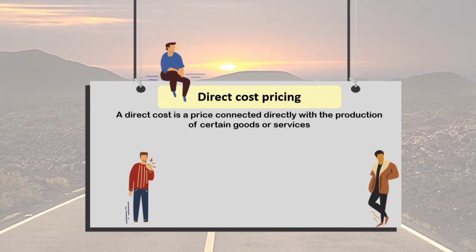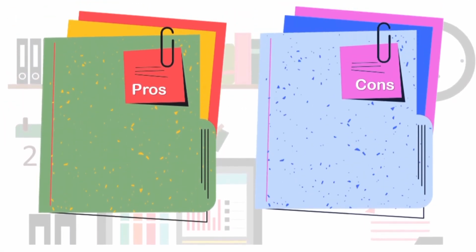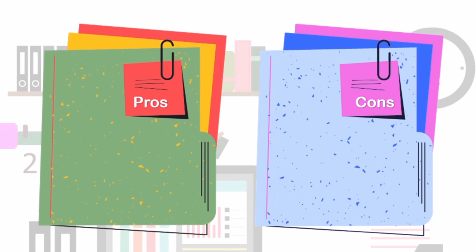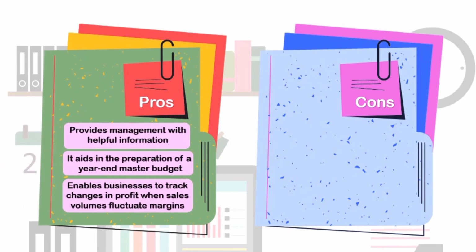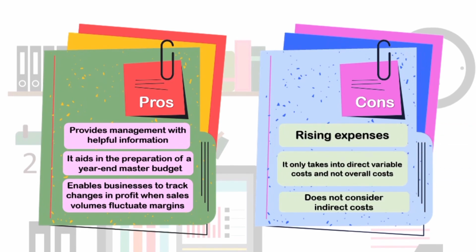It is a price that is connected directly with the production of a certain good or services. The characteristic is quite simple to determine the cost object and direct expenses do not need to be constant. The pros of this pricing strategy is it provides management with information, it helps to prepare year-end budget, and it enables business to track changes. But the cons, it is rising in expenses and it only takes into account direct variable and not overall costs.